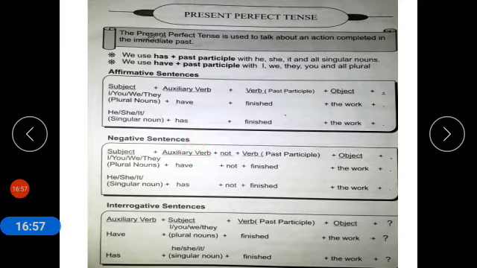Negative sentence structure is subject, auxiliary verb, use of not, plus third form of verb and object. I have not finished the work. He has not finished the work. Interrogative sentences. Structure is auxiliary verb, subject, third form of verb plus object. Have I finished the work? Has he finished the work?